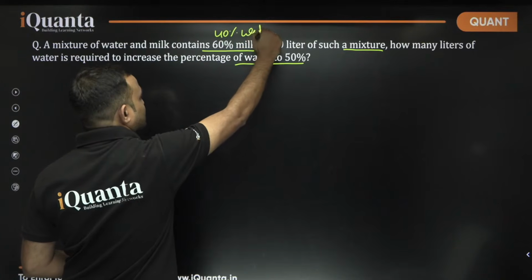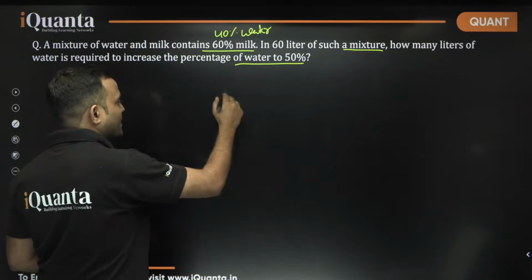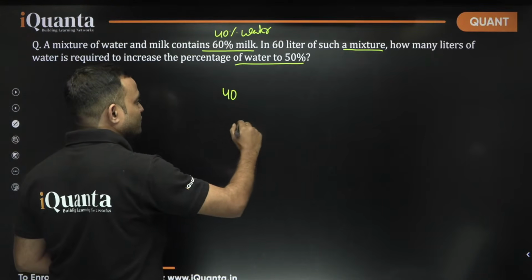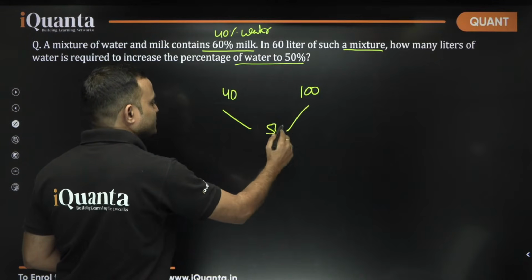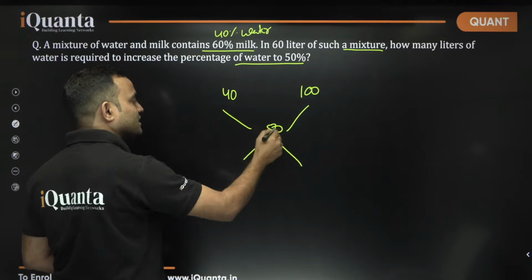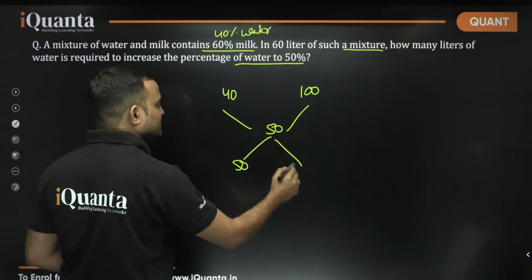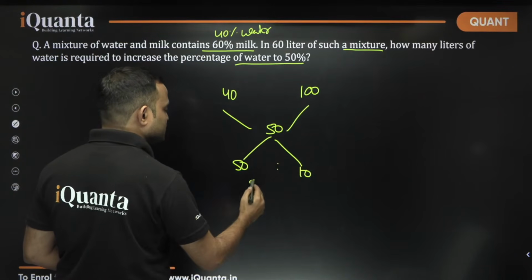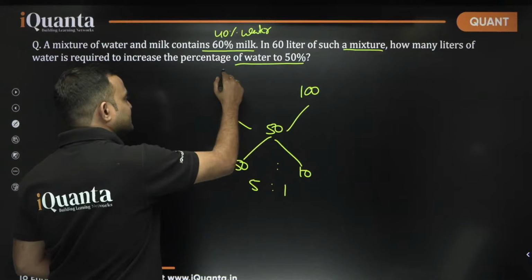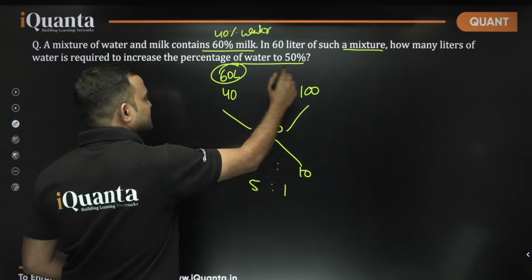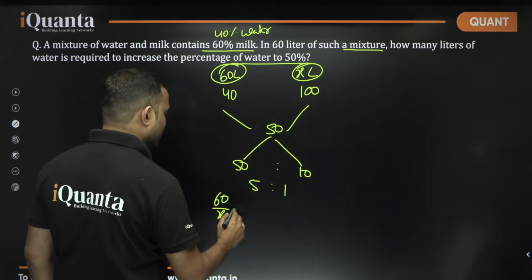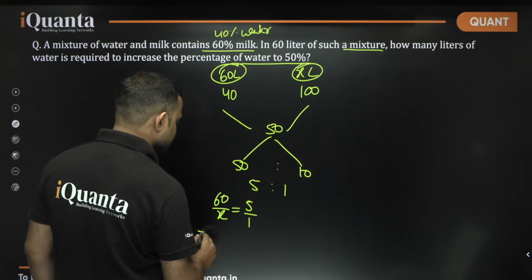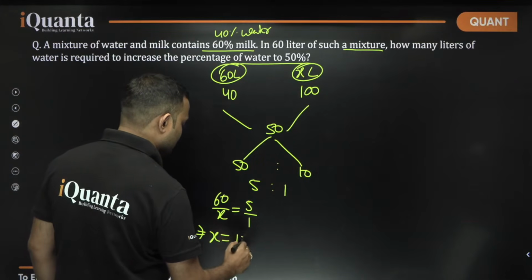We have 40% water, which is being mixed with 100% water to get 50% water. Correct? 100 minus 50 is 50, 50 minus 40 is 10. So the ratio should be 5:1, and this is 60 liter. Let's say this is x liter. So what we can say, 60 upon x is 5/1, or x is equal to 12 liters.